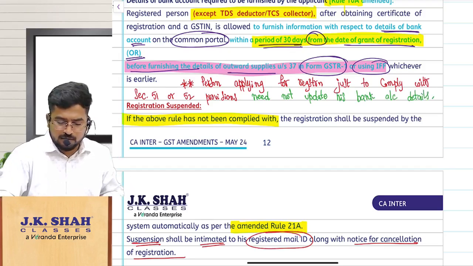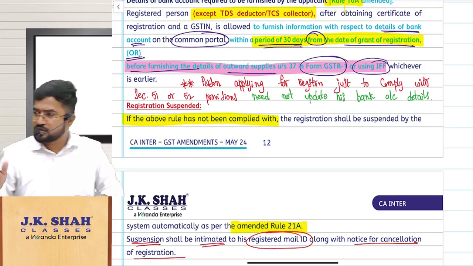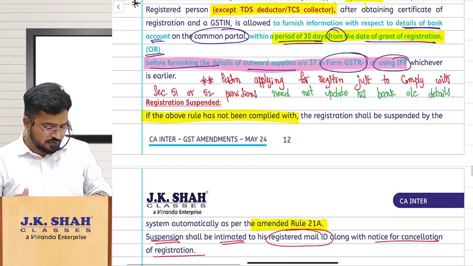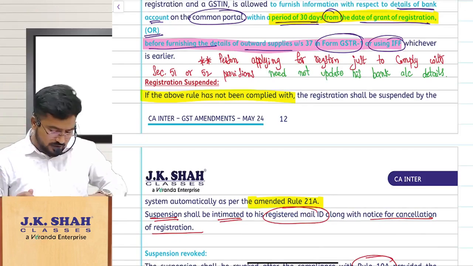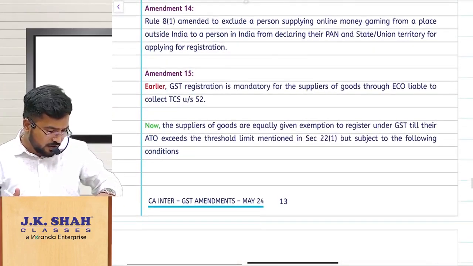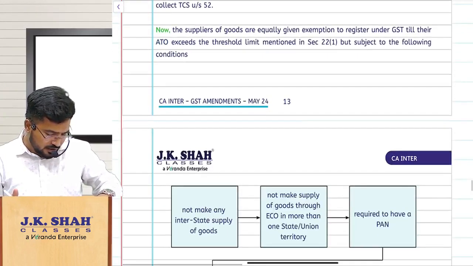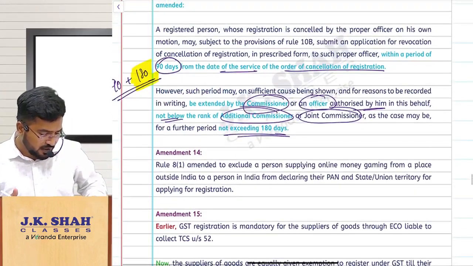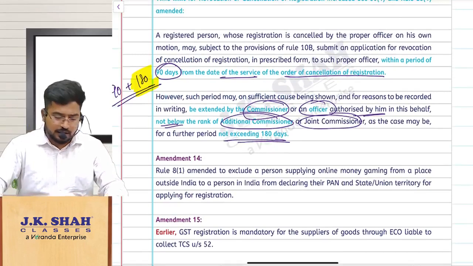Shall we proceed? So later on, make sure you are taking the printout of the material and writing these points, all that stuff, so that one revision also will be done for you. Next. Is this clear? Shall I continue? So with this, the amendment with respect to registration, amendment number 12 and 13, is done. So let us move on to the next one. Till now comfortable? Shall I continue?